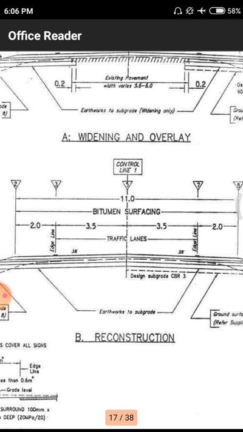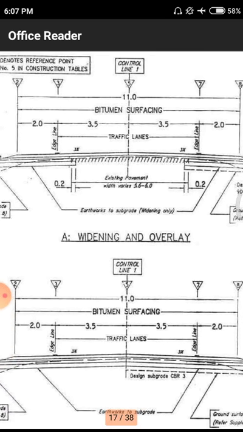A, widening of overlay; B, reconstruction. In the top portion we have a normal widening of overlay. Previously we had a single lane road, so if the vehicular density is more, they go for widening of roads, from one lane to two lanes, two lanes to n number of lanes, depending upon the population characteristics and other site parameters.